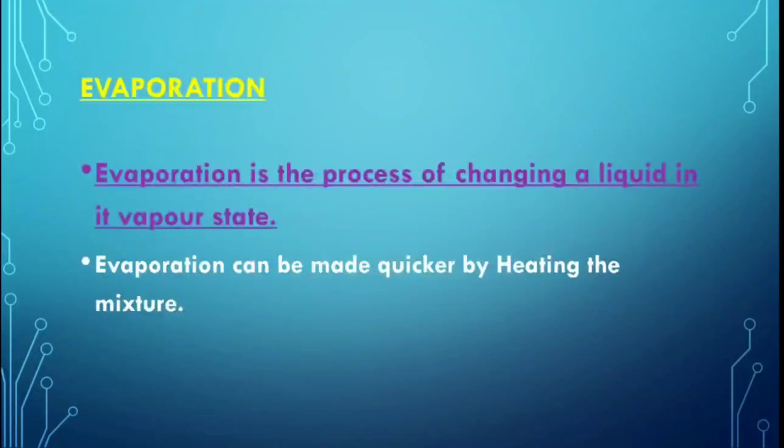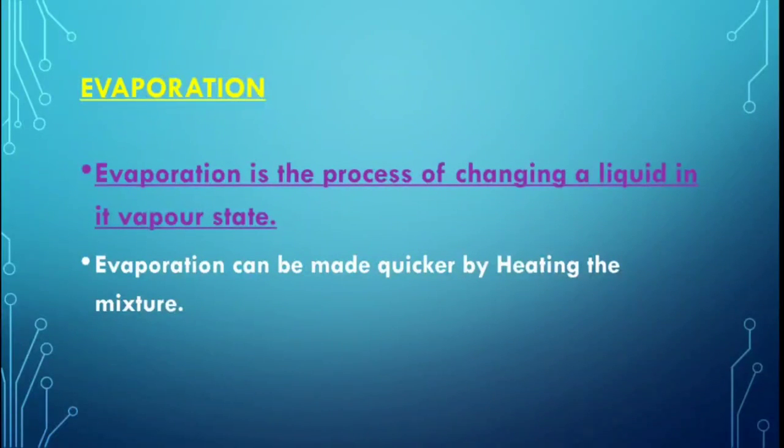Evaporation is the process of changing a liquid into its vapor state. Evaporation can be made quicker by heating the mixture. So this is the definition for evaporation. It is a process of changing a liquid into its vapor state. How can we change a liquid to its gaseous state or vapor state? Simply by heating it. Or if you leave the liquid at room temperature, for example, if I give you,